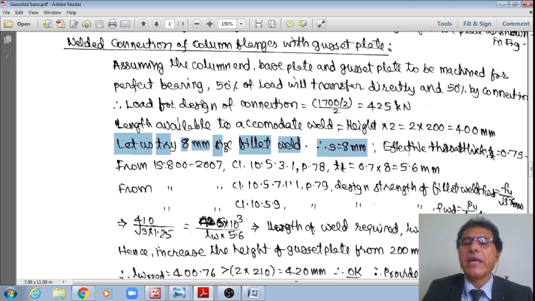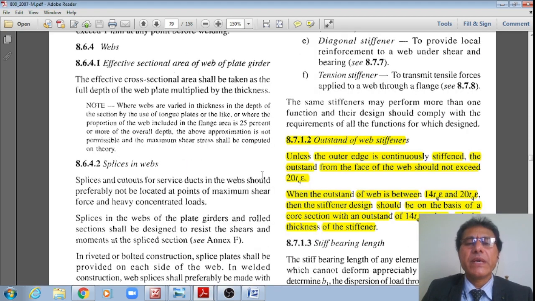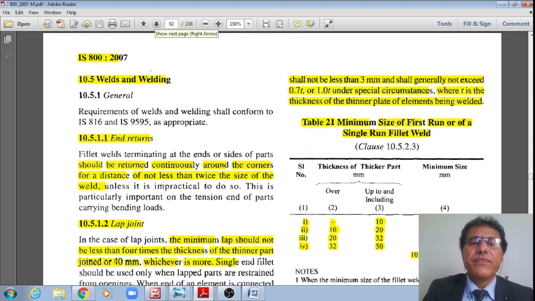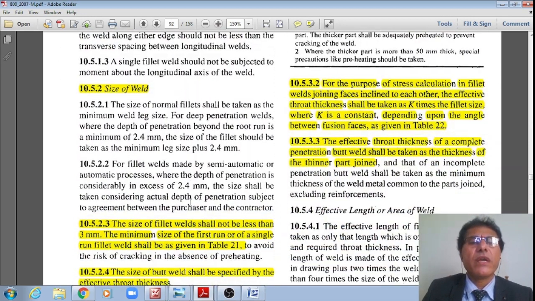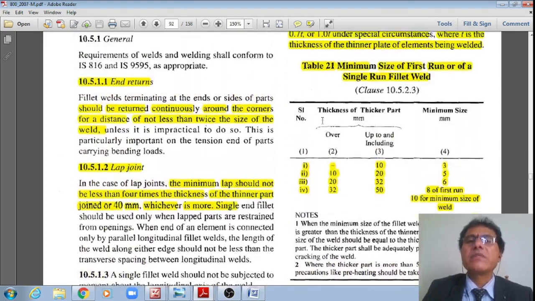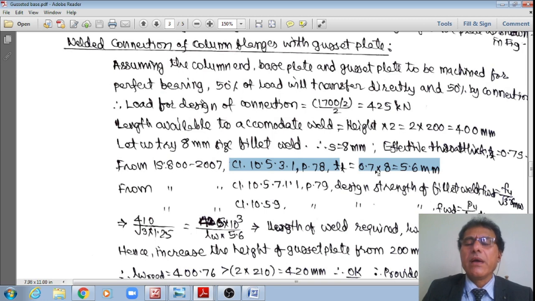Let us try with the 8 mm fillet weld. Therefore, the size of the fillet weld is equal to 8 mm, and as per the code IS 800 clause 10.5.3.1, page number 78. Let me go to page number 78 of IS 800, right? Going to that. Therefore, for the fillet weld, what the code says is that the size of the weld we have already taken. Hence, the effective throat thickness of the fillet weld should be taken as 0.7 times the size. Hence, 0.7 multiplied by the size. It now works out to say 5.6 mm as the effective throat thickness, TT.